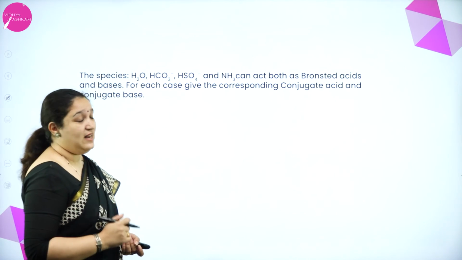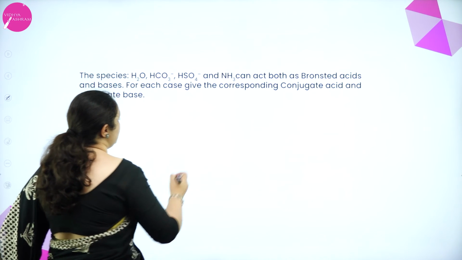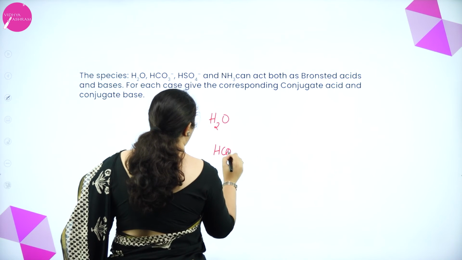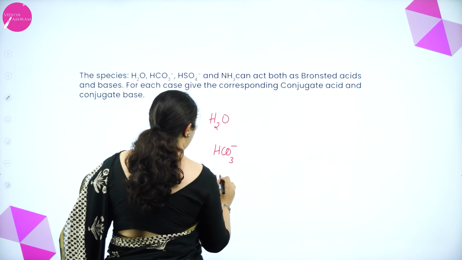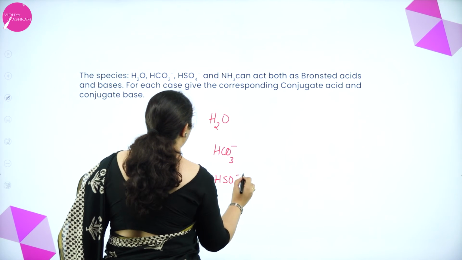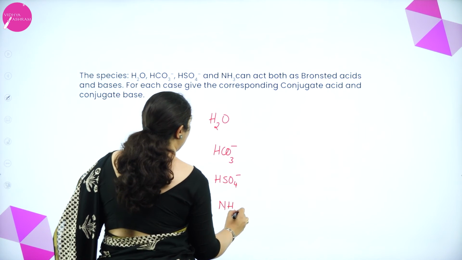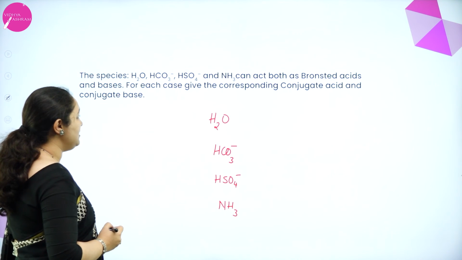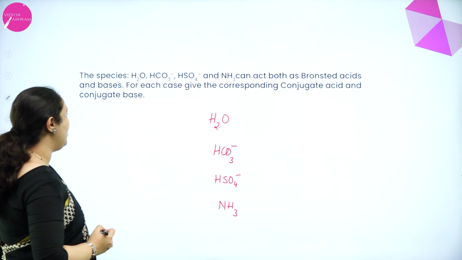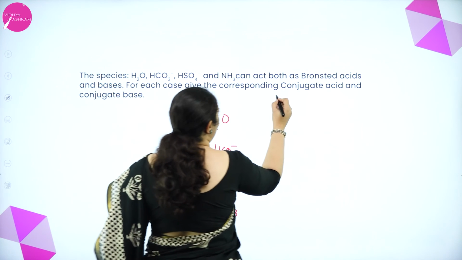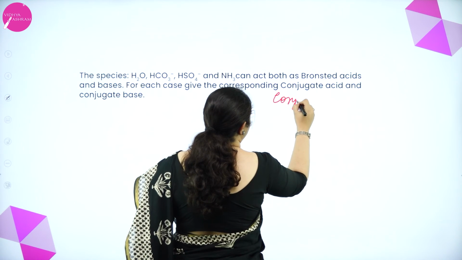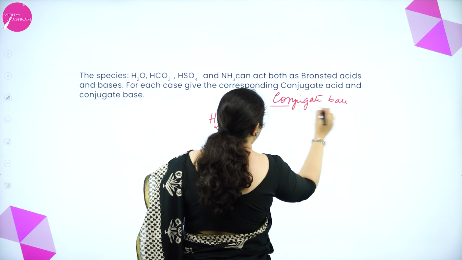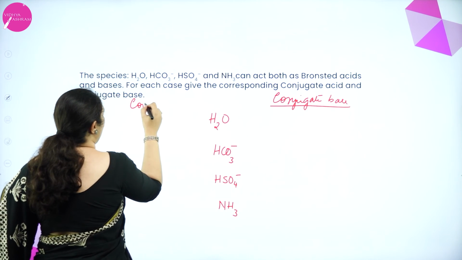Okay. We'll see the last question. The species H2O, HCO3 minus, HSO4 minus and NH3 can act both as Bronsted acid and base. For each case, write the corresponding acid and conjugate base. So I'll write the conjugate base on this end. This is the conjugate base I'm writing, and here I'm writing the conjugate acid.